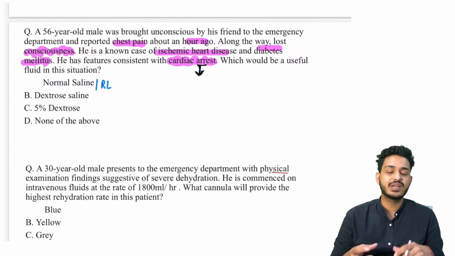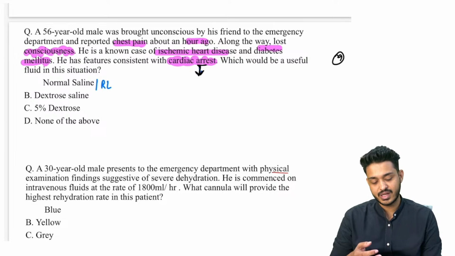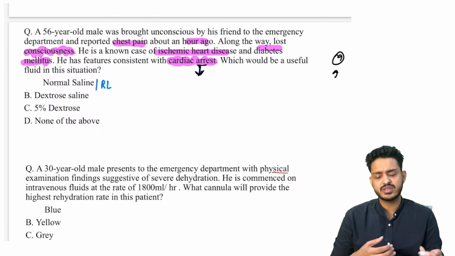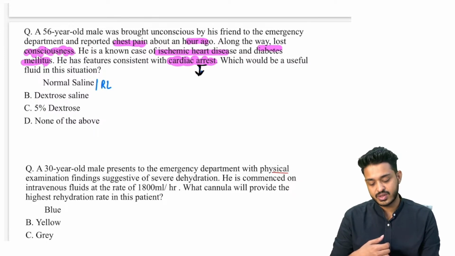We are always giving RL. If someone is having blood loss, like hemoglobin is 9, we are not going to give him blood, right? We are going to give what? We are going to give fluids. Normal fluids are also helpful, right? So that is what we are going to do.